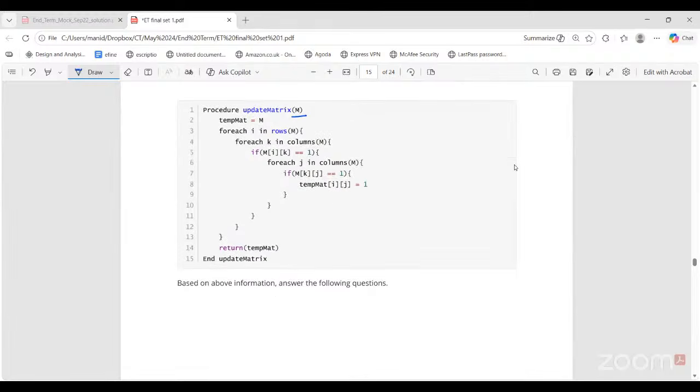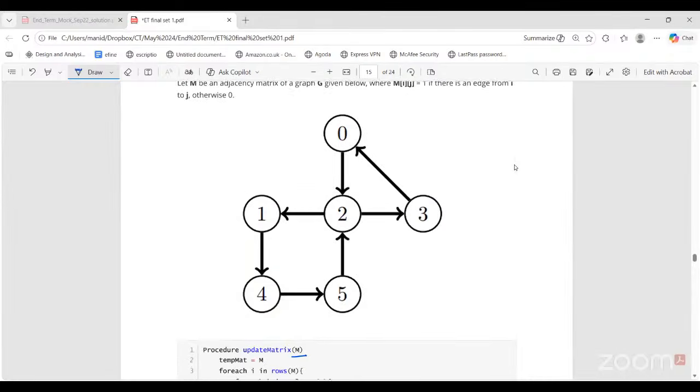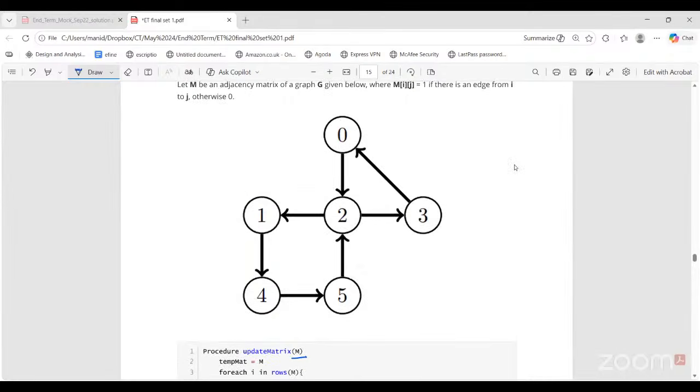Now, based on the above information, see here, 3 to 2, there is no direct route, right? But I can go from 3 to 0 and 0 to 2. Since this exists, that's why in temp mat for 3, 2, we are going to set the value as 1. That is, there is a route from 3 to 2 via 0.